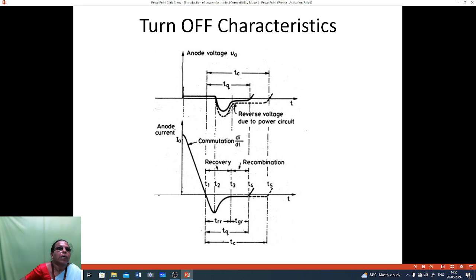Here the reverse recovery voltage due to the power circuit will be given, that is TQ. Then the actual reverse recovery, and next for the reverse recovery, that is TC. Due to the di/dt commutation, reverse recovery and recombination, these two are there, where recombination means gate recovery.